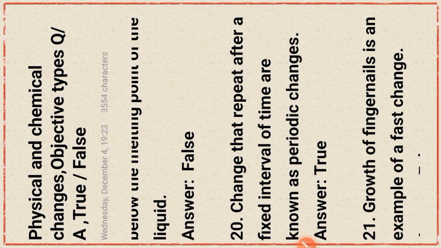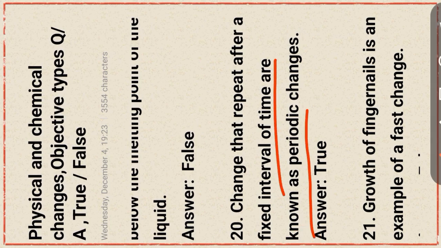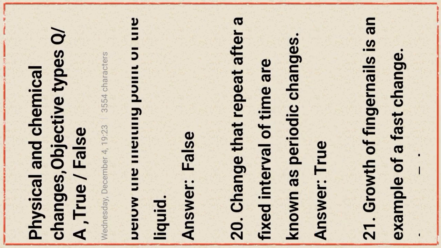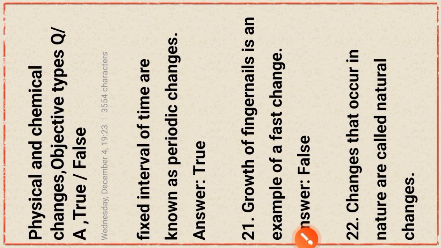Okay, next question. Changes that repeat after a fixed interval of time are known as periodic changes. This statement is true. That is a change of day and night, for example, the periodic change. Next question. Growth of fingernails is an example of a fast change. Not, the statement is false. It is a slow change.